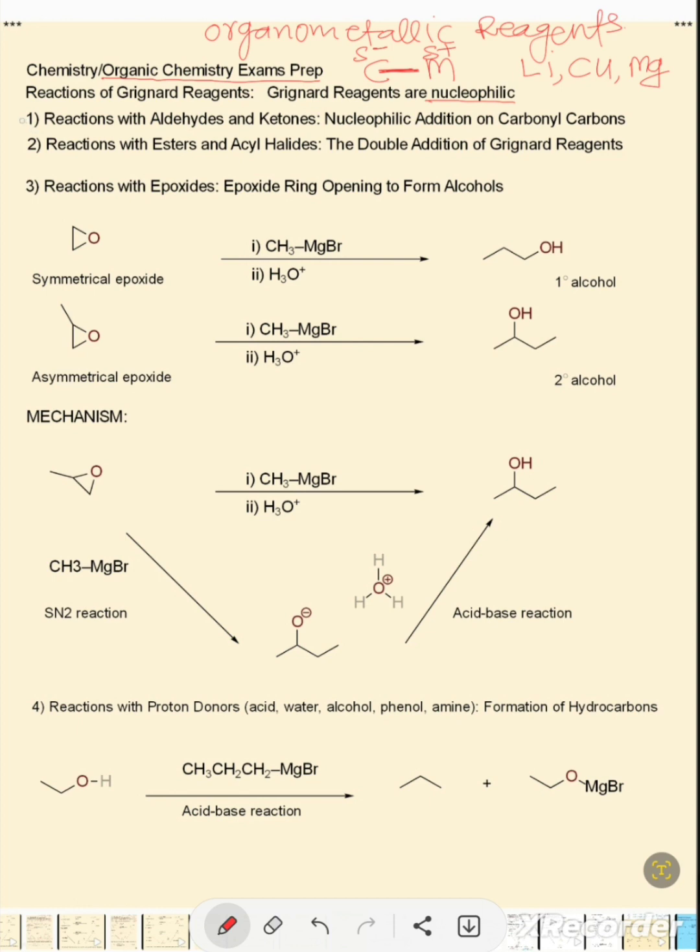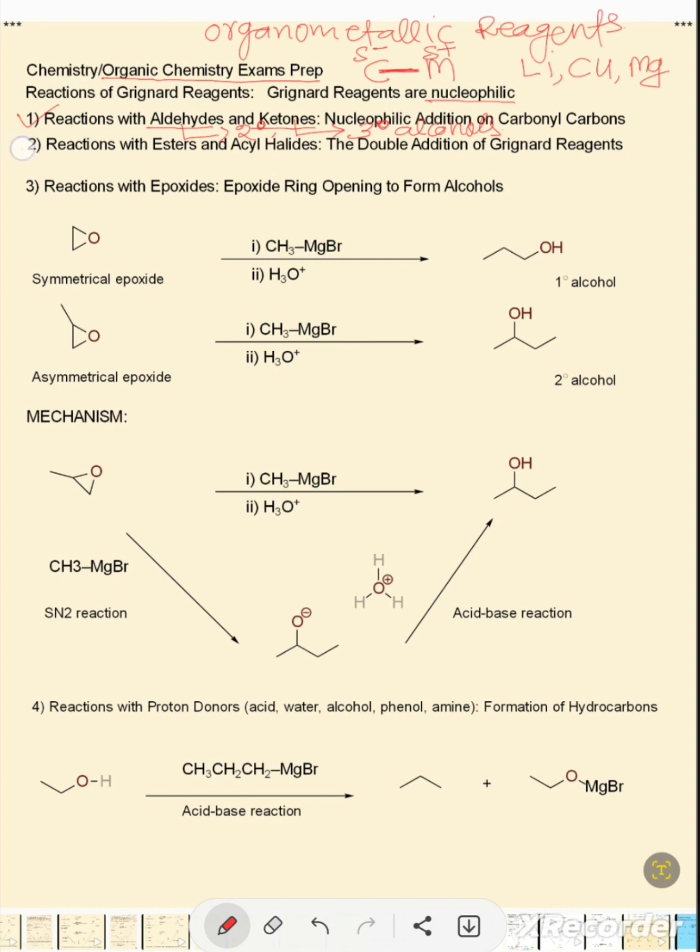The first type of reaction that we saw was the reaction of Grignard reagents with aldehydes and ketones. Grignard reagents add to aldehydes and ketones to form primary, secondary, or tertiary alcohols. In the case of formaldehyde, they form a primary alcohol. In the case of other aldehydes, they form secondary alcohols, and in the case of ketones, they always form tertiary alcohols.